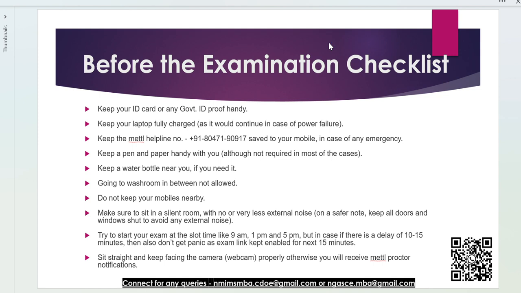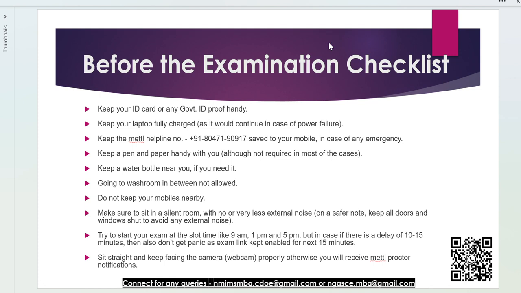a.m. Then last but not the least, sit straight and keep facing the camera properly. Otherwise, you will receive a proctor notification. And even if, like in many cases, you are not getting a notification, it's good. But with a single notification, make sure that you will not fall into the trap of UFM. So I will just give a brief on how it happens.